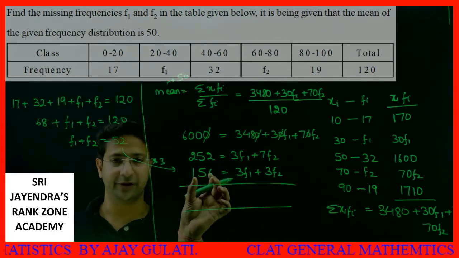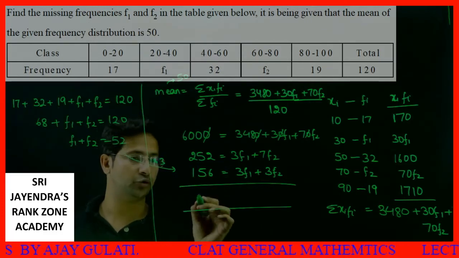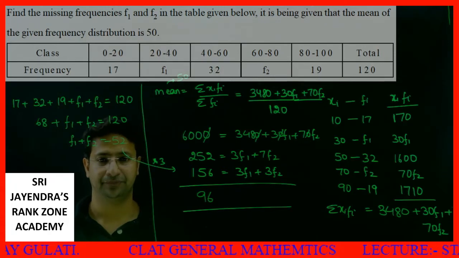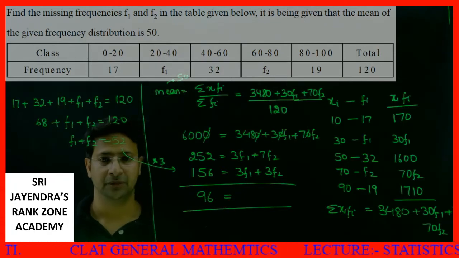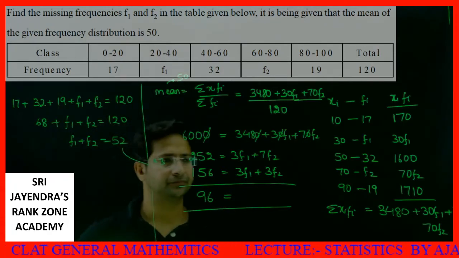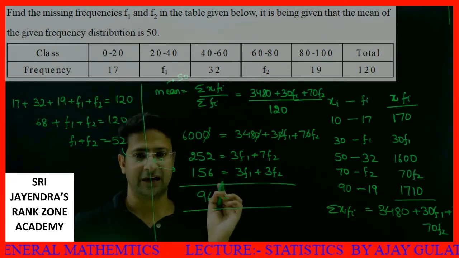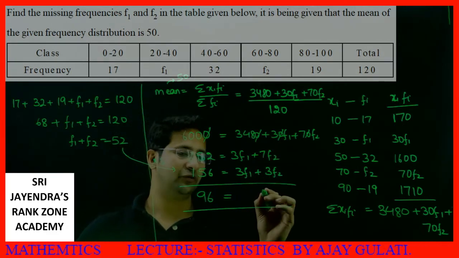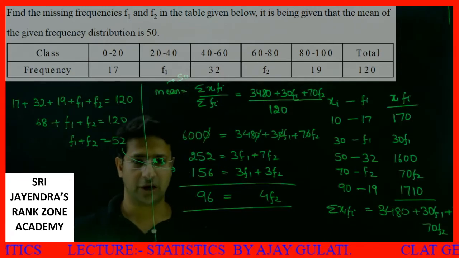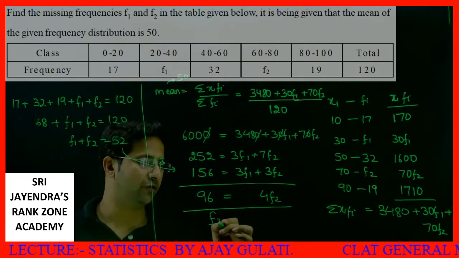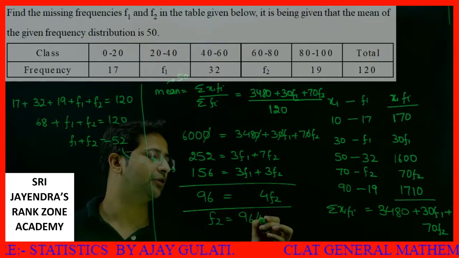Had it been 152, it would have been 100. This is 4 less, so it will be 96. Next, 3 f1 cancels. 7 f2 minus 3 f2 gives me 4 f2. So 4 f2 is equal to 96, and f2 will be 96 by 4, which comes out to be 24.